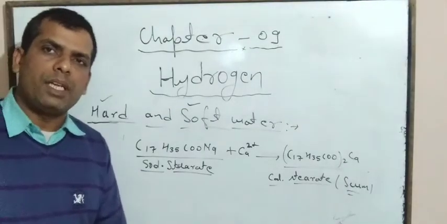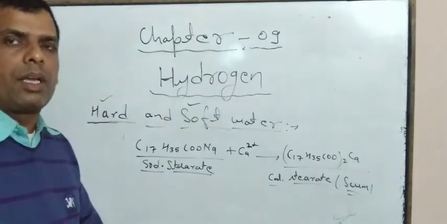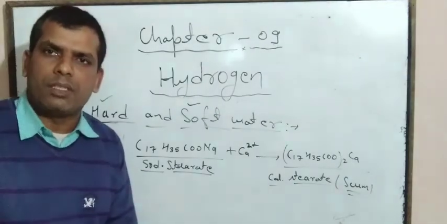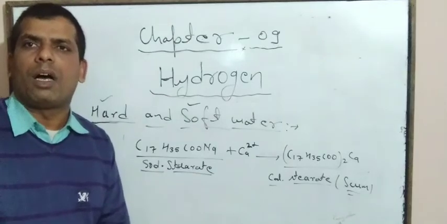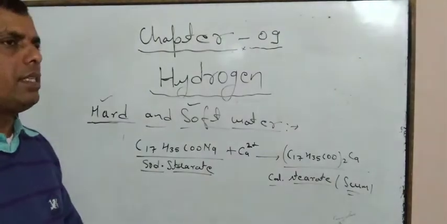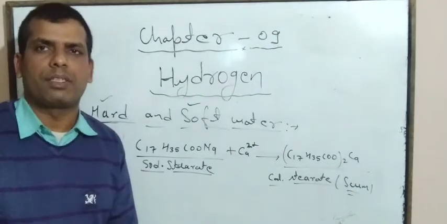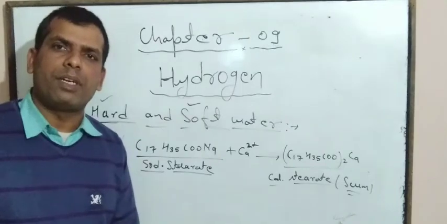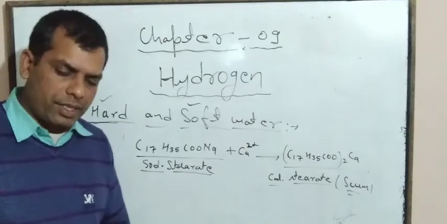On the basis of the nature of the chemical substance present in hard water, hardness of water is divided into two parts: the temporary hardness and the permanent hardness.